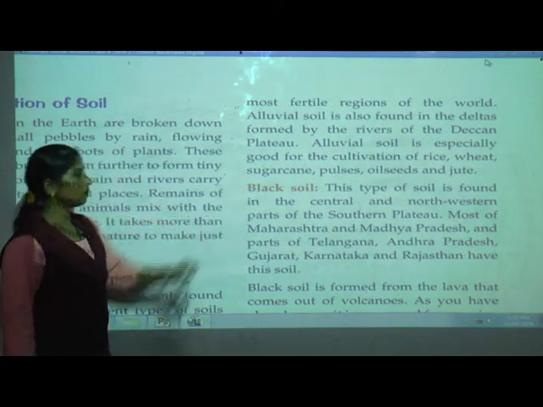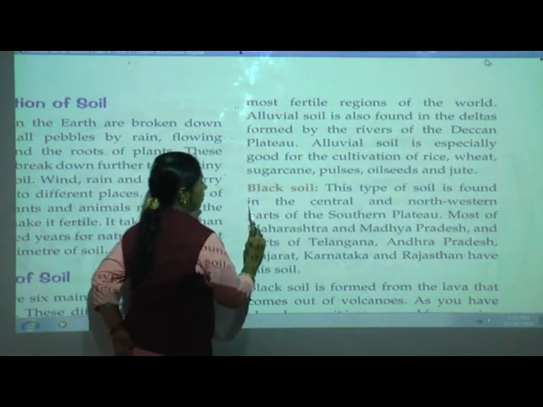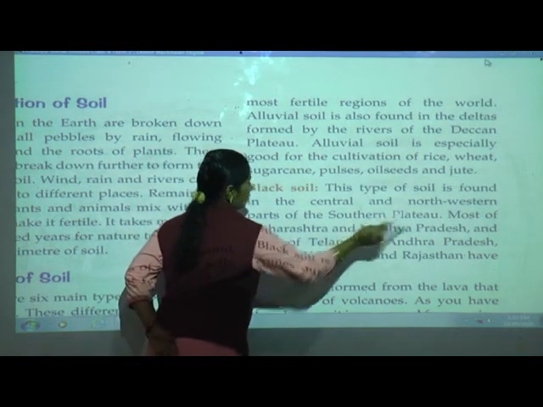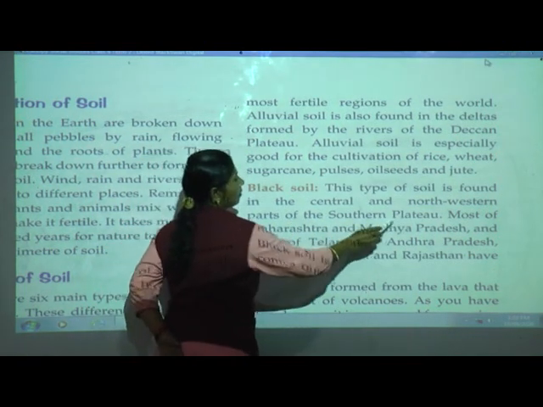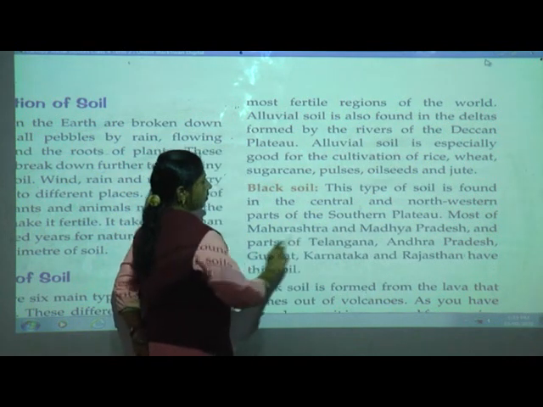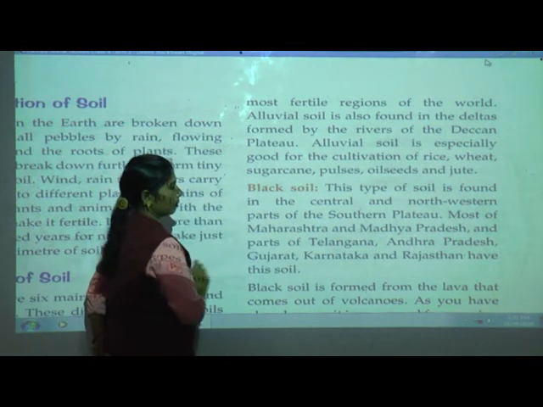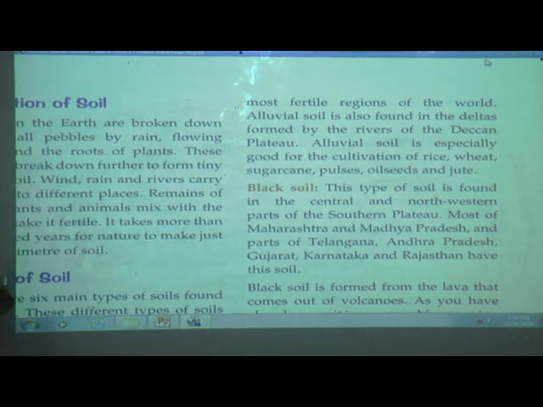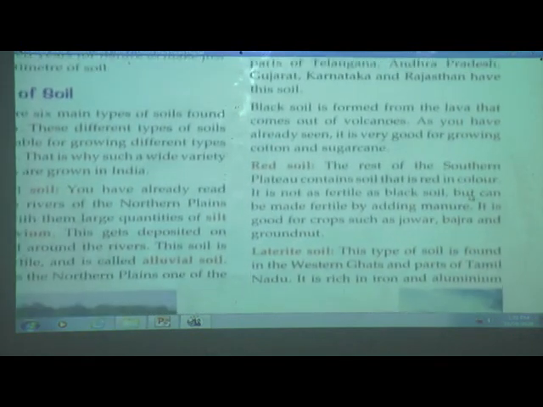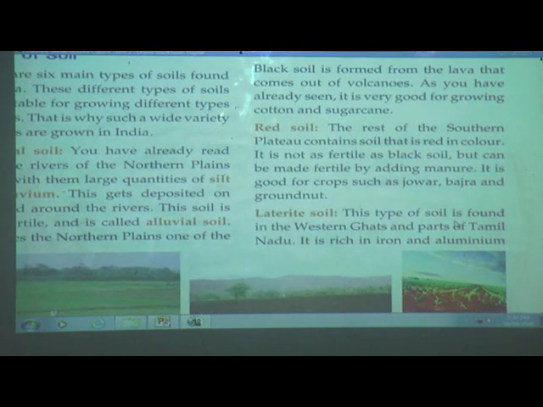Black soil. This type of soil is found in the central and northwestern parts of the southern plateau. Most of Maharashtra and Madhya Pradesh and parts of Telangana, Andhra Pradesh, Gujarat, Karnataka and Rajasthan have this soil. Black soil is formed from the lava that came out of volcanoes. As you have already seen, it is very good for growing cotton and sugarcane.